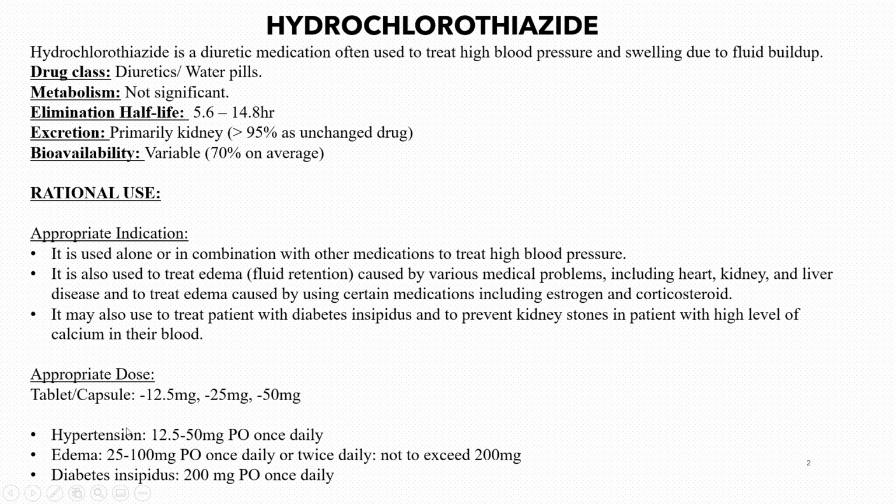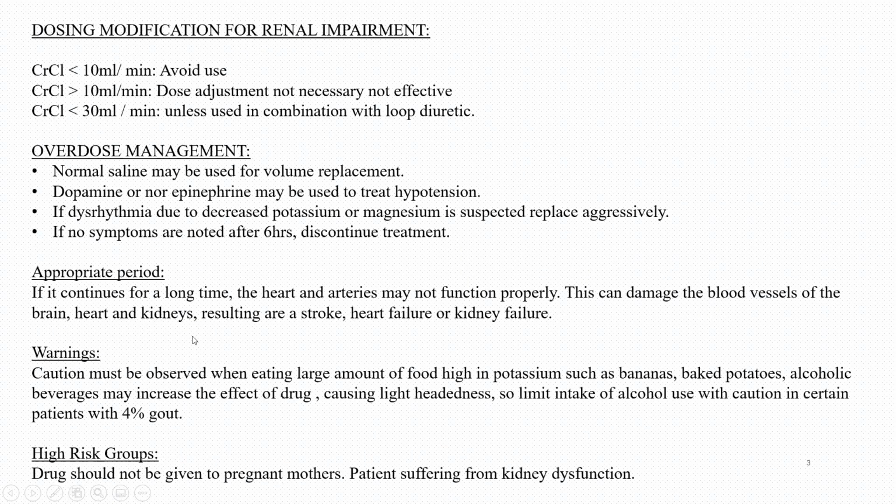For hypertension, the dosage is 12.5 to 50 mg per oral once daily. And for edema, the dose is 25 to 100 mg once daily. And for diabetes insipidus, the dose is 200 mg per oral once daily. Now, we need dosing modification for renal impairment because the drug is mainly eliminated through the kidneys.